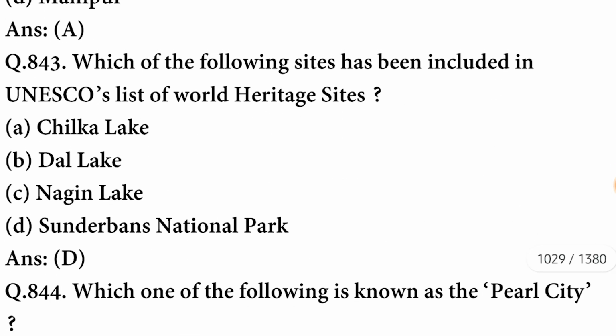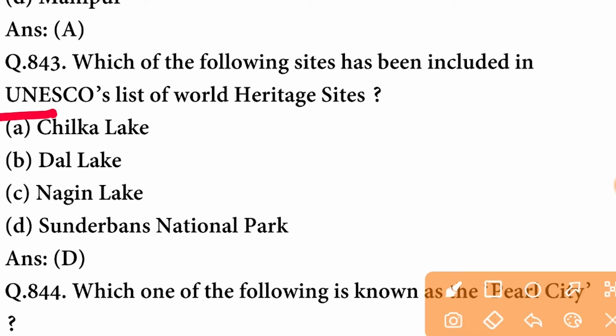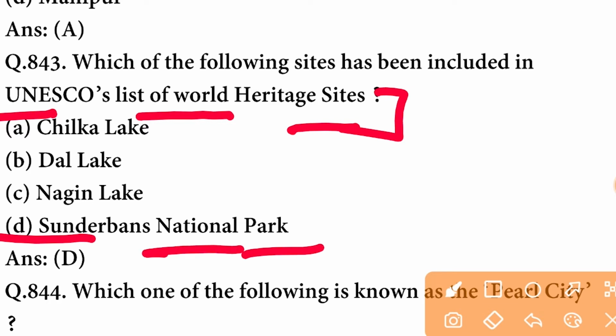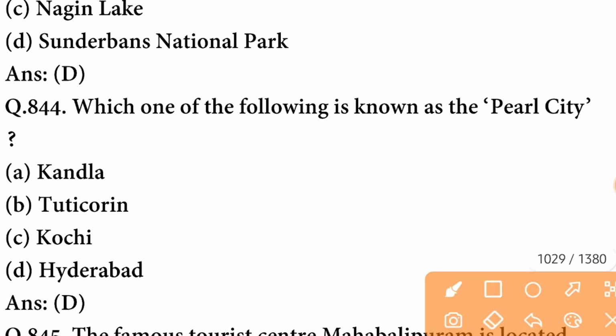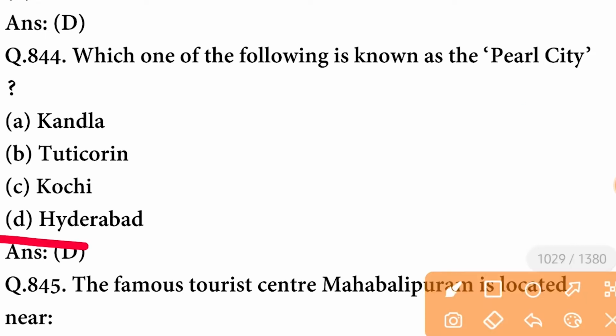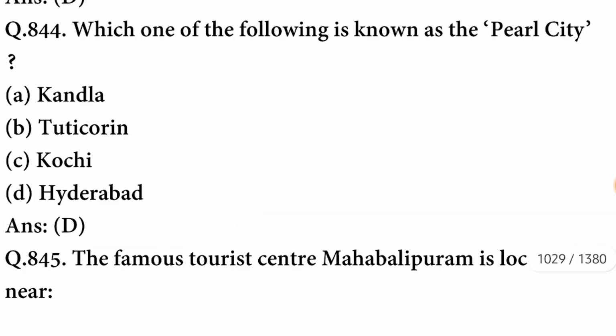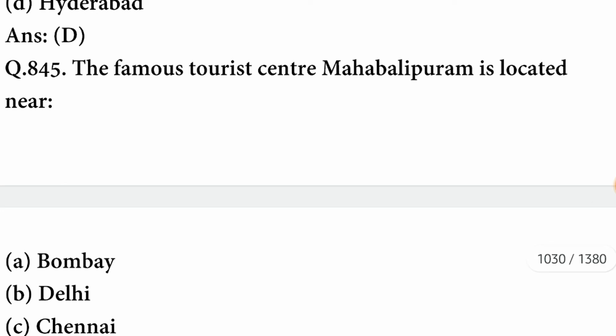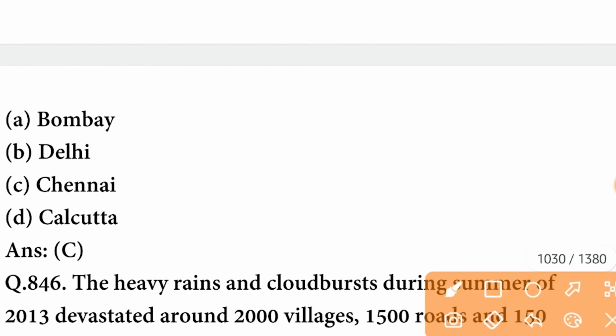The present name of Kamarupa is Assam. Which of the following sites has been included in UNESCO's list of World Heritage Sites? So the site is Sundarbans National Park. The option is correct. Which one of the following is known as the Pearl City? So it is Hyderabad, that is known as the Pearl City. The famous tourist center Mahabalipuram is located near Chennai.